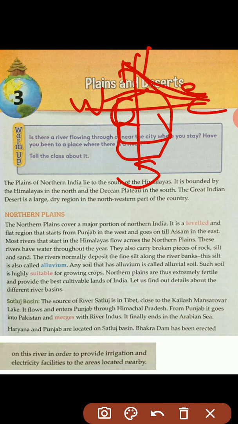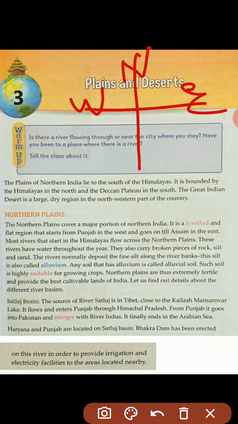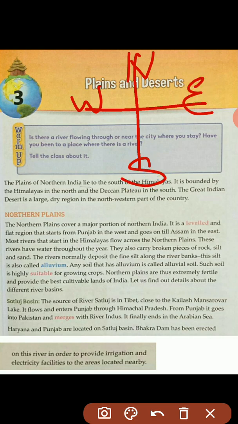The Great Indian Desert is a large dry region in the northwestern part of the country. Student, what is here? The Great Indian Desert is a large dry region in the northwestern part of the country. So again, it is north, west, east and south. So the desert is a large dry region in the northwestern part of the country here. Okay, understand? Now move on.